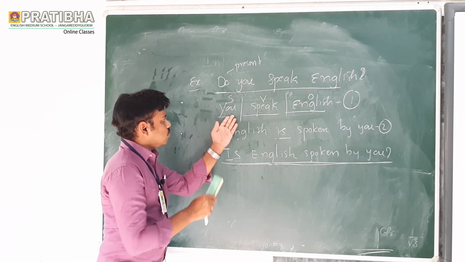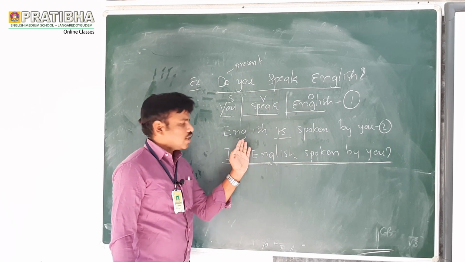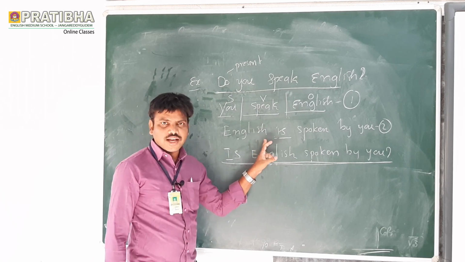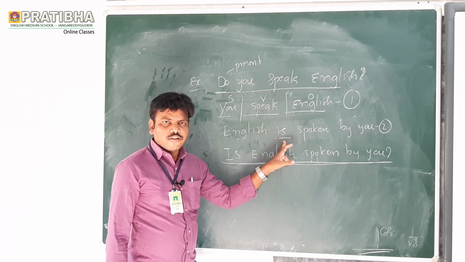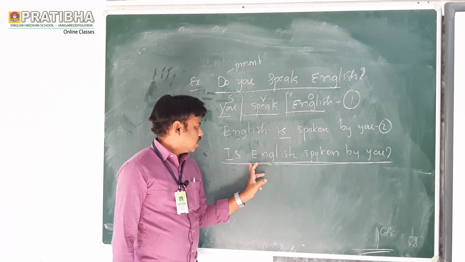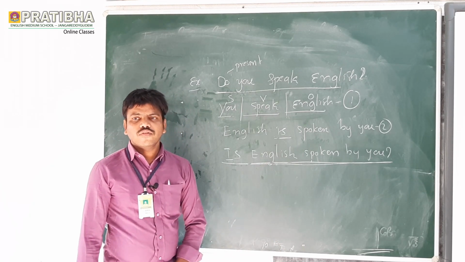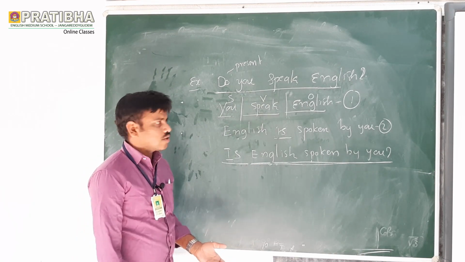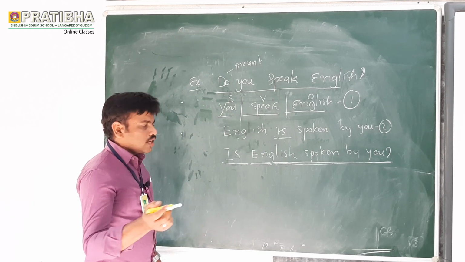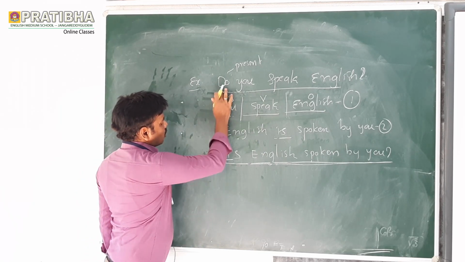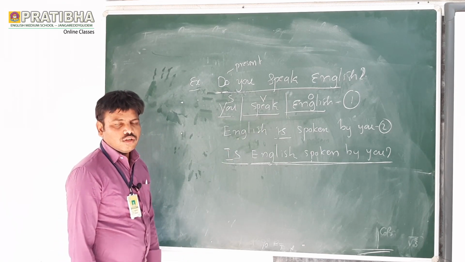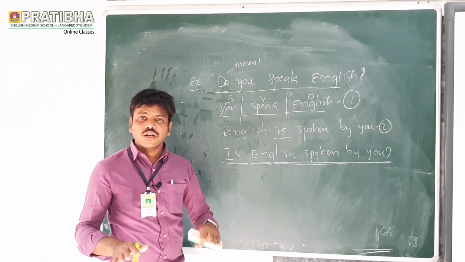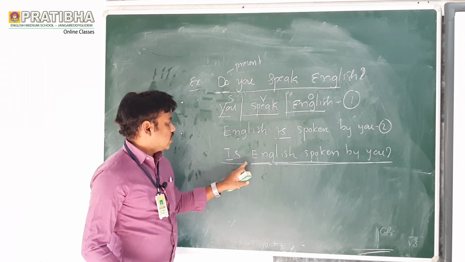First step is what? You speak English. This is the positive sentence. Change the positive sentence to passive voice. You will get this answer. And keep the verb form first. And the subject here is English, spoken by you. So this is the way how to change active voice into passive voice in a do or yes or no question. And one more way, say simply, if there is do, you can write is first, or are, depending upon the subject, whether the subject is singular or plural. So let us see. So do you speak English? Is English spoken by you?